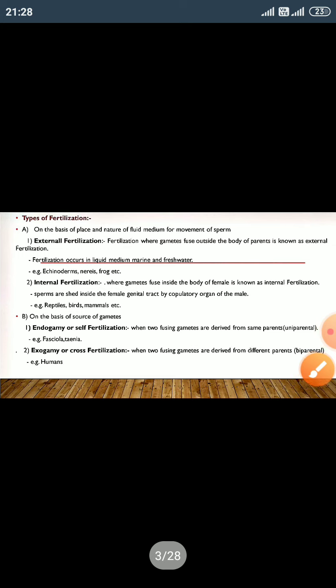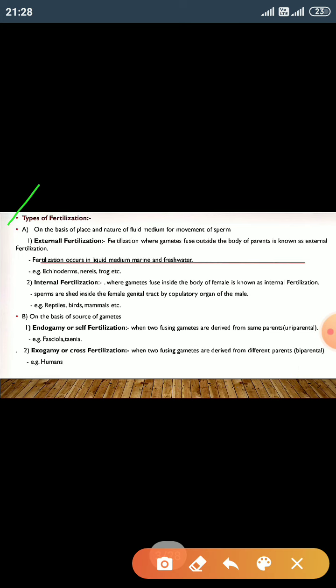Now we discuss the types of fertilization. The fertilization process is divided on different bases, and the first basis of division is place of nature and medium for movement of sperm.